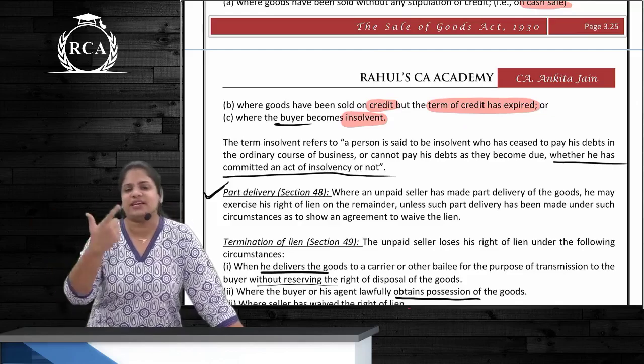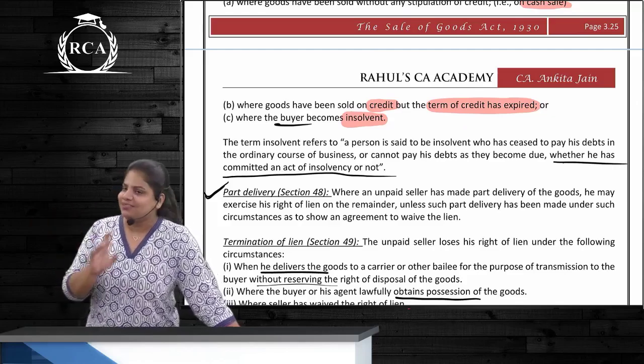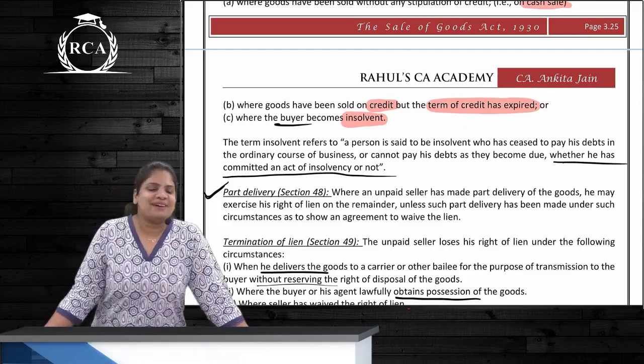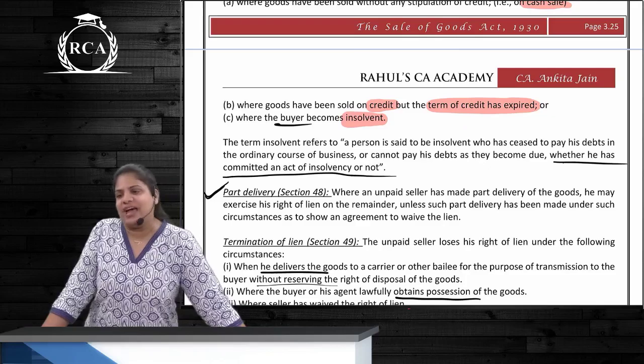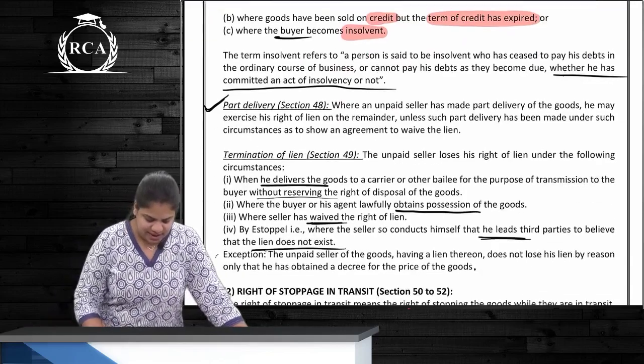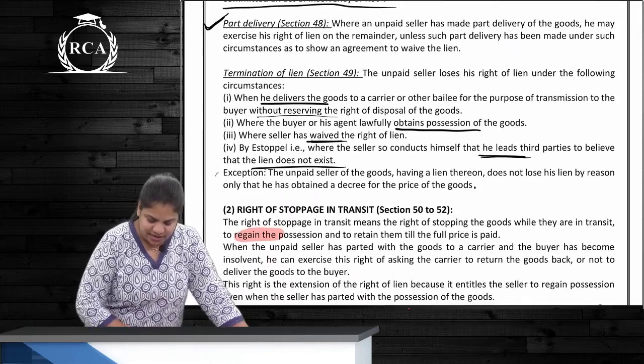So there is a rumor going around in the market that the buyer is not going to pay the price. So can the seller exercise lien? Yes, he can. Correct? And what else is here? Part delivery is done. Termination of the lien.